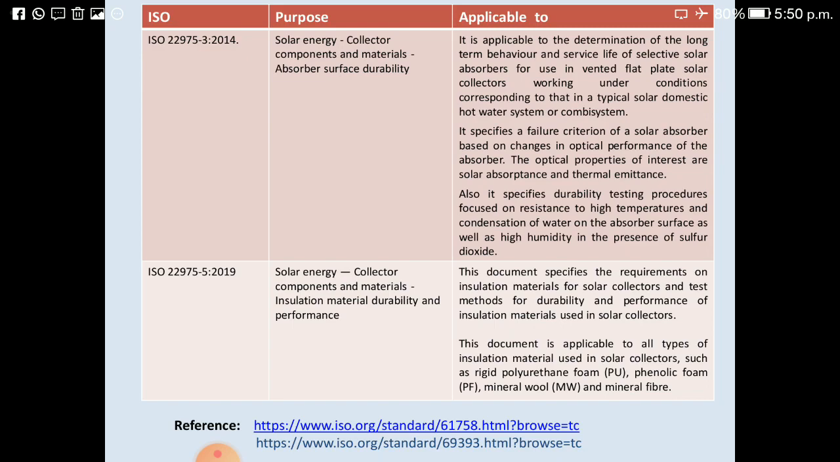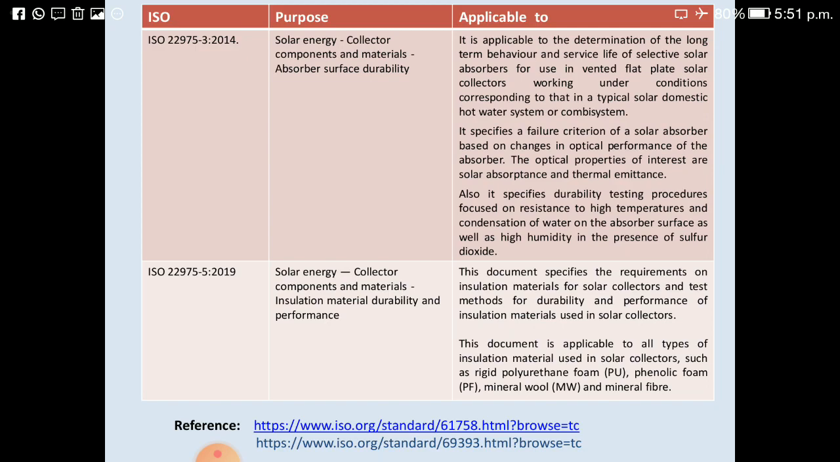It is applicable to the determination of the long-term behavior and service life of selective solar absorber. It specifies a failure criterion of a solar absorber based on changes in optical performance of the absorber. Also, it specifies durability testing procedures.